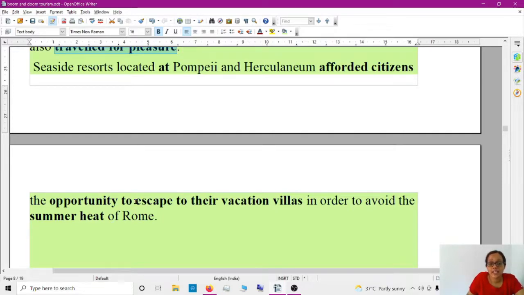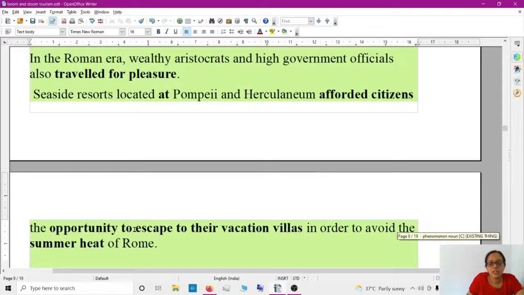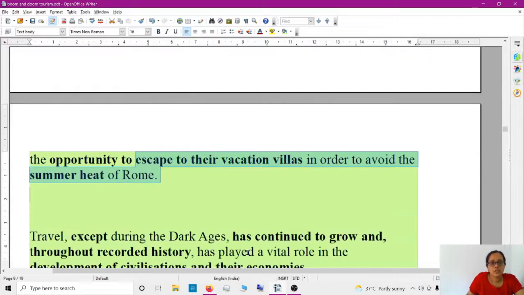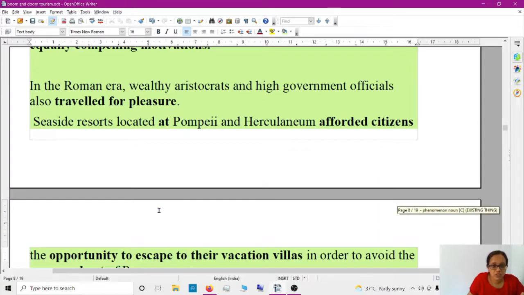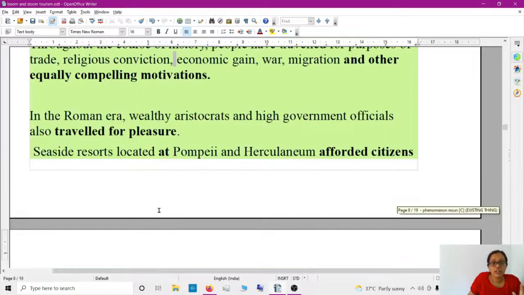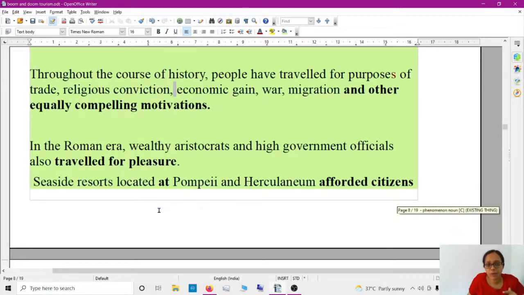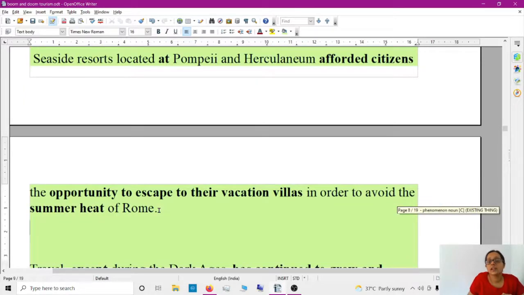See, travel, the same thing, escape to their vacation villas. So some of the words are set out, traverse, then travel to different places, and the purpose: to escape the summer heat.